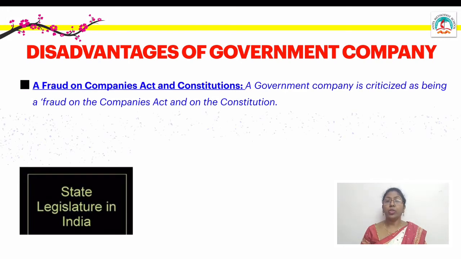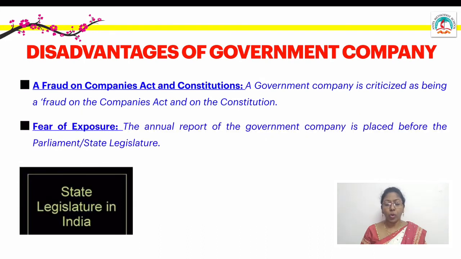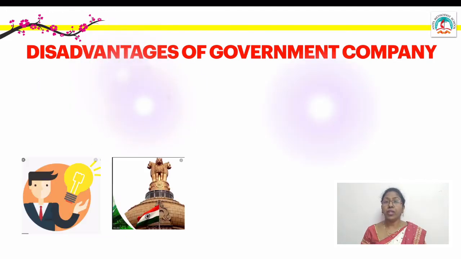Fear of exposure. Sometimes the board of directors and the other people who are working in the company will not try to come out with innovations because of the fear that they will be criticized. Fear of criticism makes the people working there not to expose themselves, not to bring in certain innovations, because whatever is done inside the company is placed before the parliament or the state legislature. So if something goes wrong, they will be criticized, so the people don't come out with innovations.